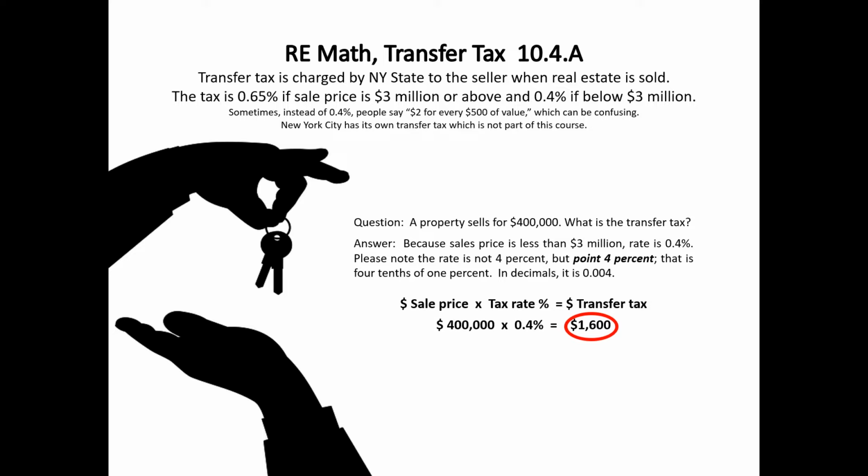A property sells for $400,000. What is the transfer tax? Because the sale price is less than $3 million, the rate is 0.4%. Now please note, the rate is not 4%, but 0.4%. So if you are converting it to a decimal, you have to be careful to put in the proper number of zeros. We take the sale price times the tax rate in percent, and we wind up with the transfer tax in dollars. $400,000 times 0.4% equals $1,600, which is the answer.